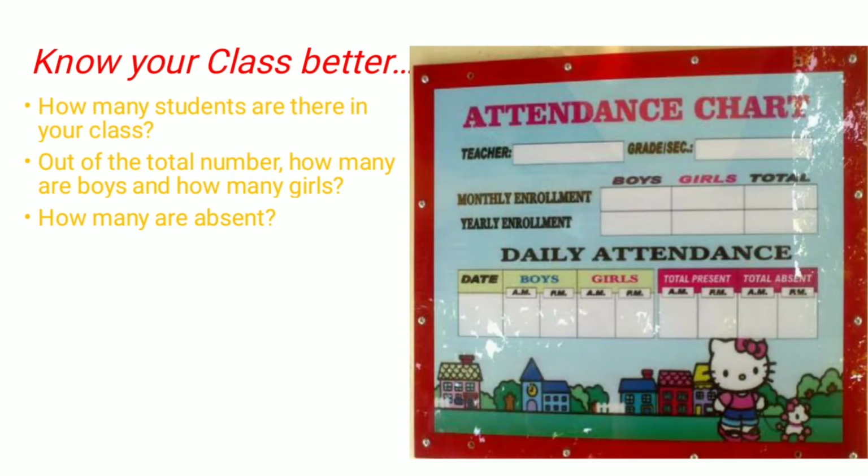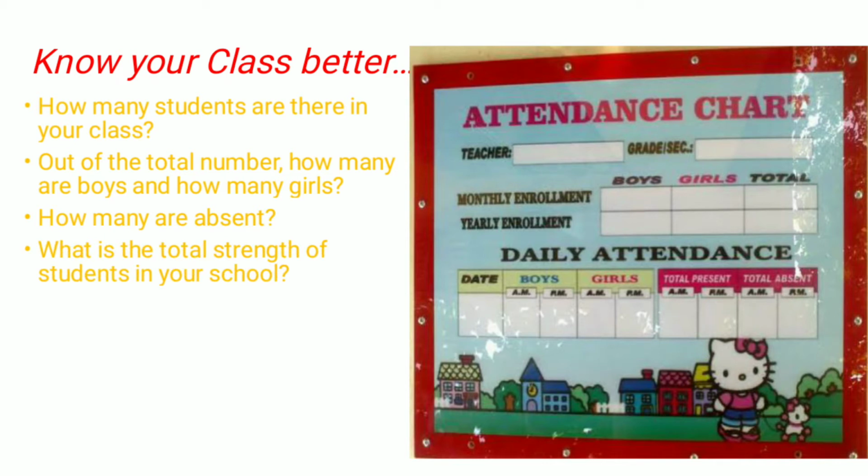Suppose out of 30 boys, 5 boys are absent, so 25 boys are present, and out of 20 girls again 5 girls are absent, so 15 girls are present. So total number of presentees will become 25 boys and 15 girls, equal to 40 present students. 40 students are present and 5 boys and 5 girls absent, so 10 students are absent.